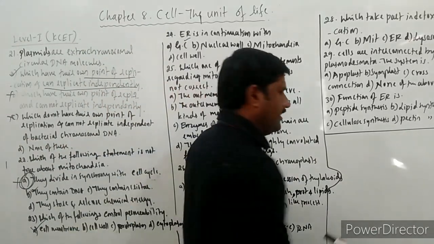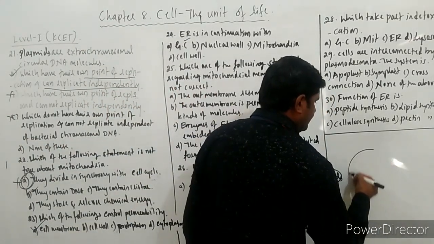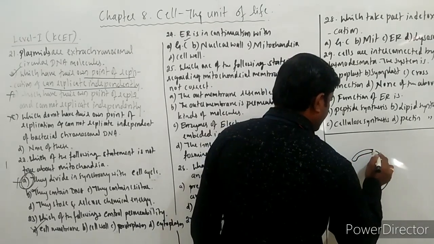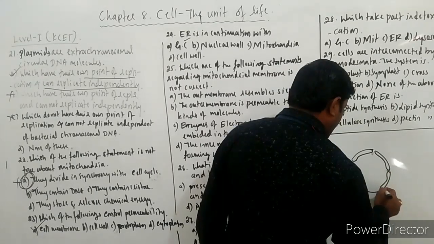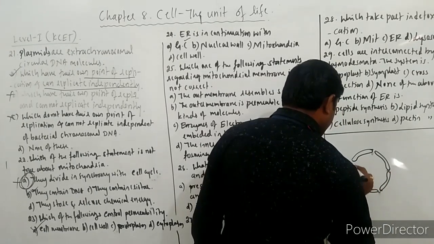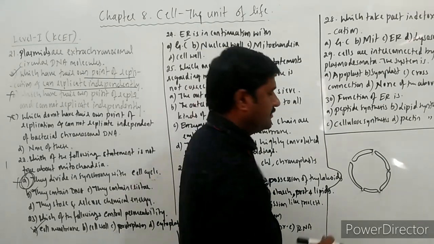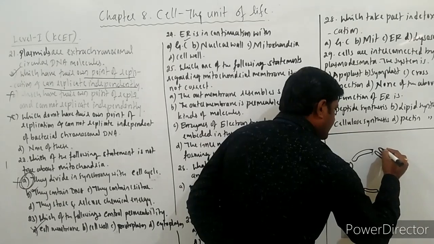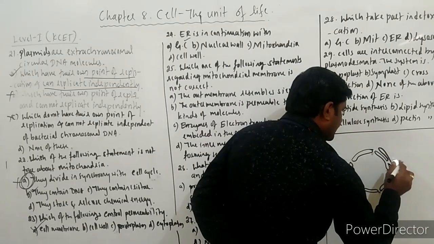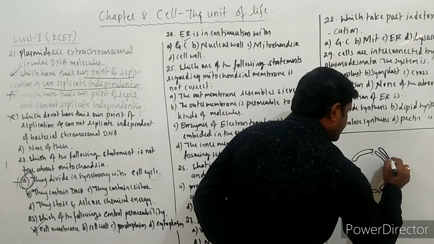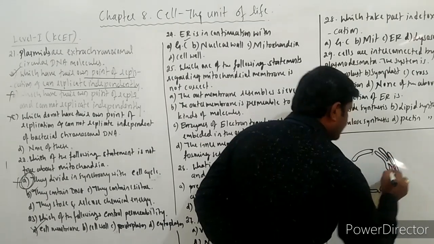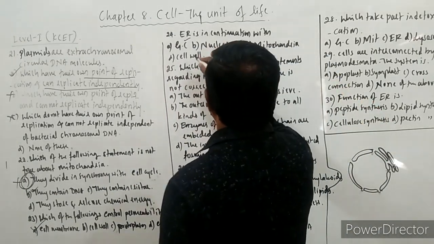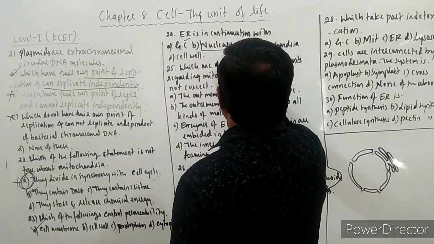As you are observing in the diagram of the nucleus, this nucleus itself has a double membrane structure. See here, the outer membrane is continuing with what? It is continuing with endoplasmic reticulum. See here, this is continuing with endoplasmic reticulum.